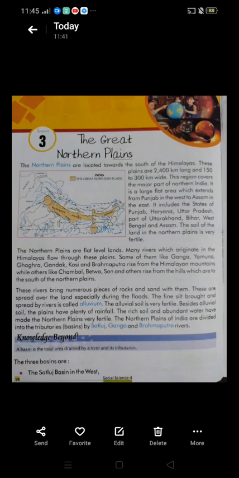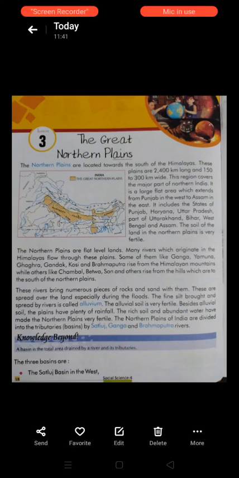Let's start. The northern plains are located towards the south of the Himalayas. Children, the northern plains. Northern means in the direction of north. Plains are located means situated towards the south of the Himalayas.